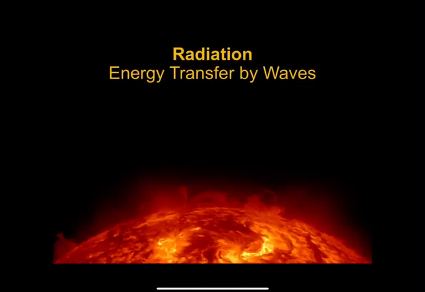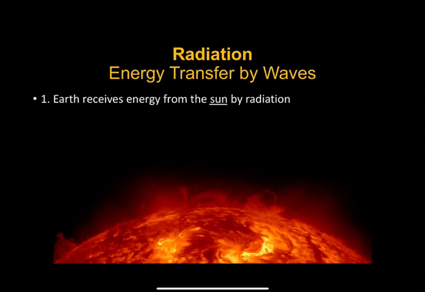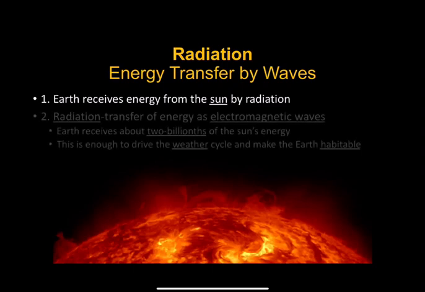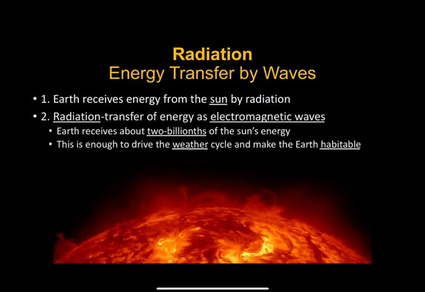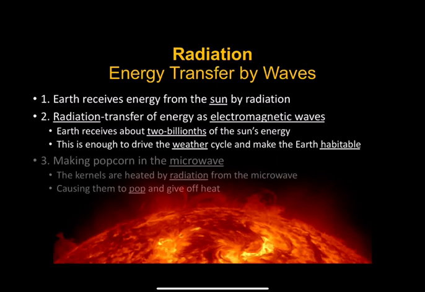Let's talk about the last form of energy transfer, radiation. The Earth receives energy from the sun by radiation. Radiation is the transfer of energy as electromagnetic waves. The Earth receives about 2 billionths of the sun's energy. This is enough to drive the weather cycle and make the Earth habitable.